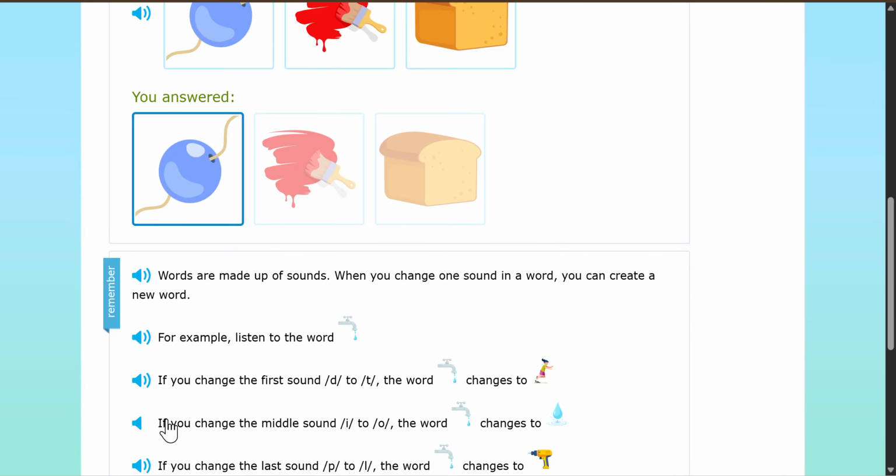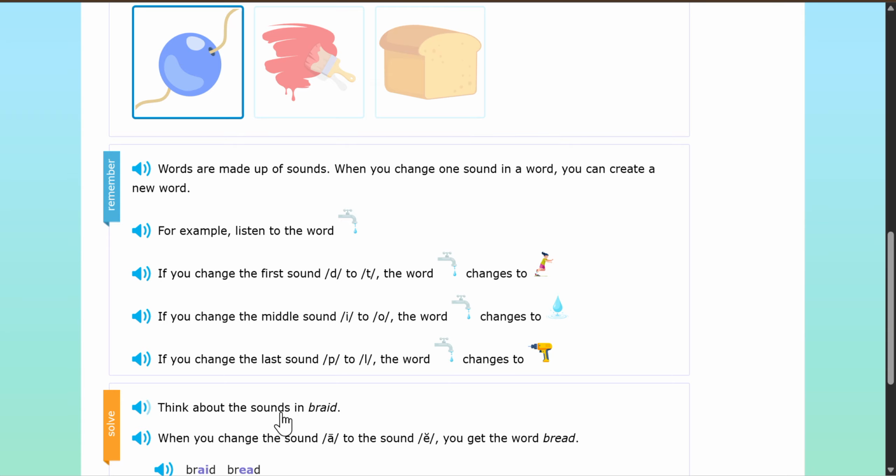If you change the middle sound, I, to ah, the word drip changes to drop. If you change the last sound, P, to L, the word drip changes to drill.